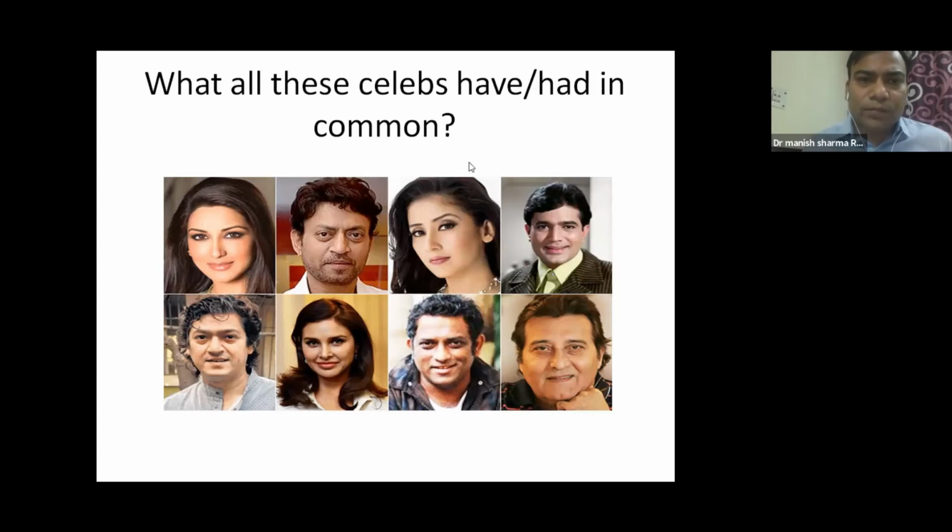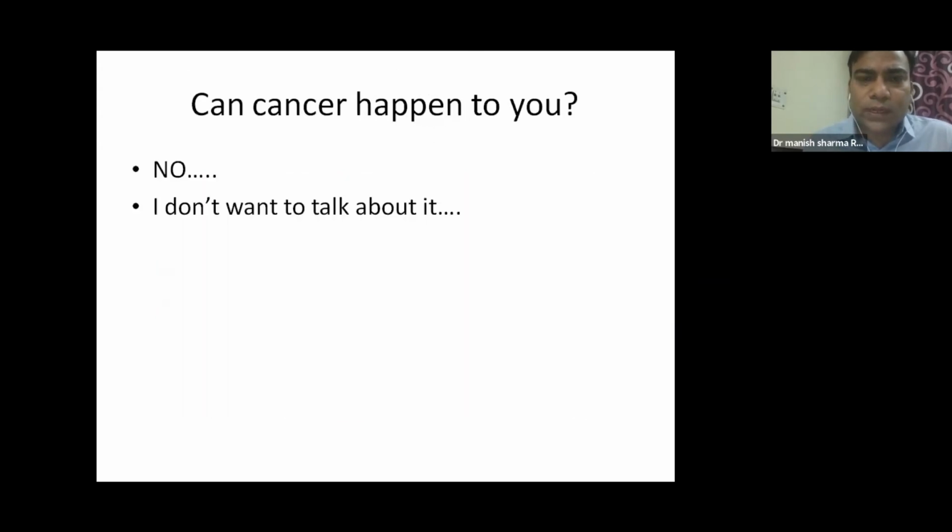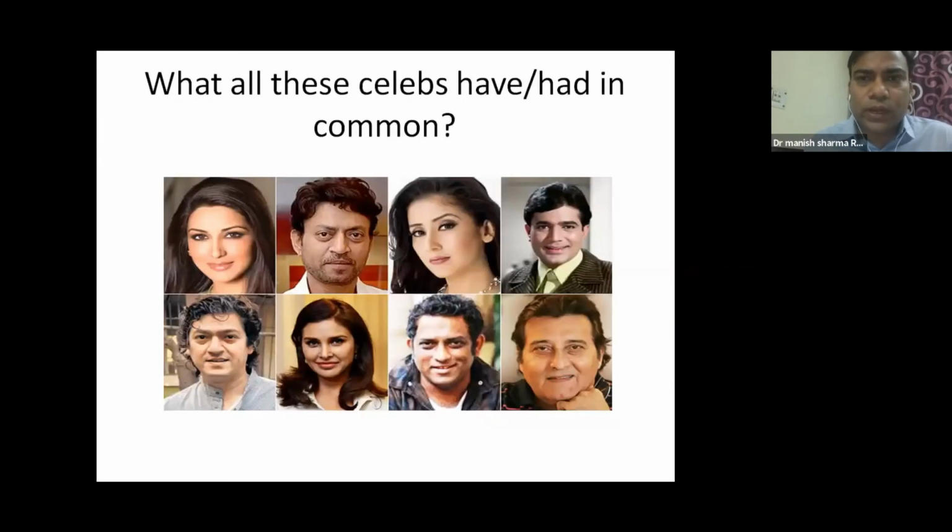We know that Mr. Irfan Khan just died of a neuroendocrine tumor. Manisha Koirala had ovarian cancer. Anurag Basu had leukemia. Then Vinod Khanna died of urinary bladder cancer. So this is the question, whether it can happen to you. Yes, it can happen, and we should talk about it. Anybody can have cancer. Any living person on this earth can have cancer.